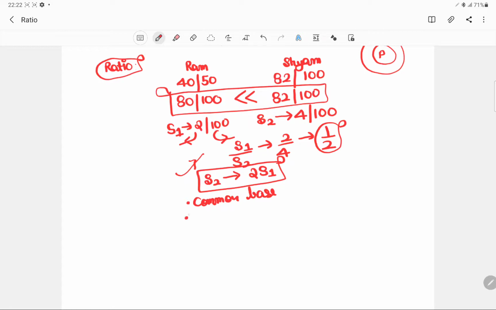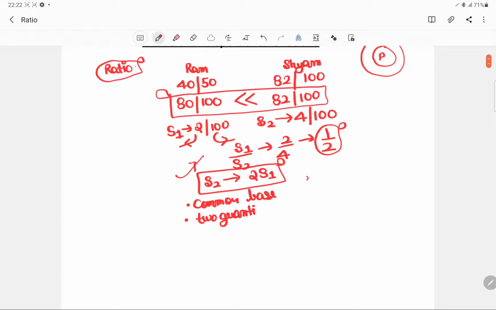Okay, and it is more or less comparing two quantities. With percentages it was mostly out of the base or out of the total, and in ratio it is mostly the comparison of the two things. We can also say ratio doesn't say that you cannot compare out of the total. So even if I have to compare student 2 out of total, he was scoring 4 out of 100.